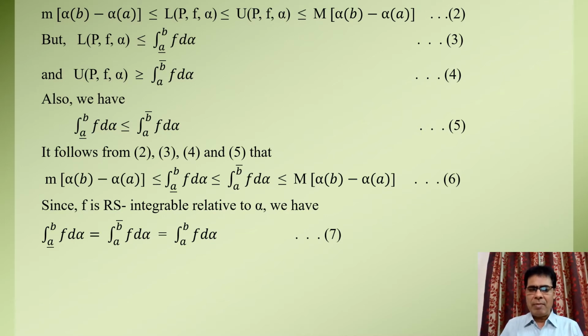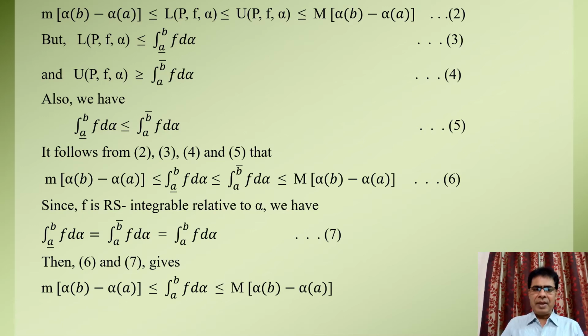Then we have by equations 7th and 6th, m into alpha of b minus alpha of a is less than or equal to the Riemann Stieltjes integral of function f relative to alpha over the interval AB, which is less than or equal to capital M into alpha of b minus alpha of a. And this completes the proof of the theorem.